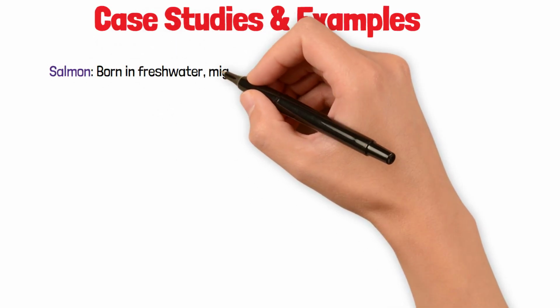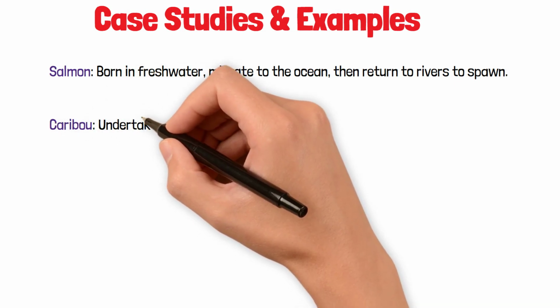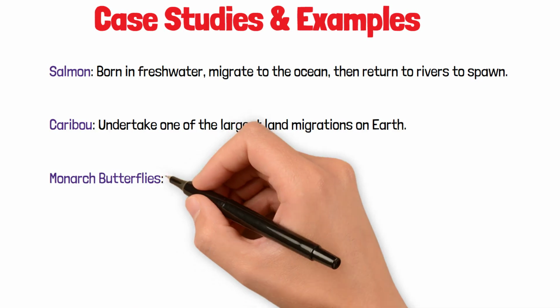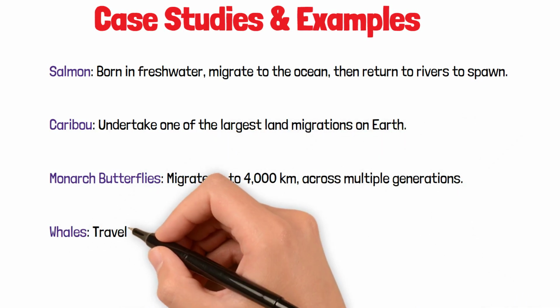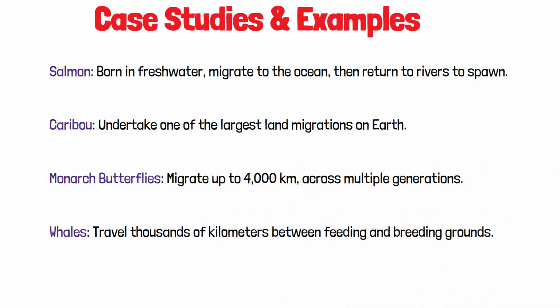Salmon, born in freshwater, migrate to the ocean, then return to rivers to spawn. Caribou undertake one of the largest land migrations on Earth. Monarch butterflies migrate up to 4,000 kilometers across multiple generations. Whales travel thousands of kilometers between feeding and breeding grounds.